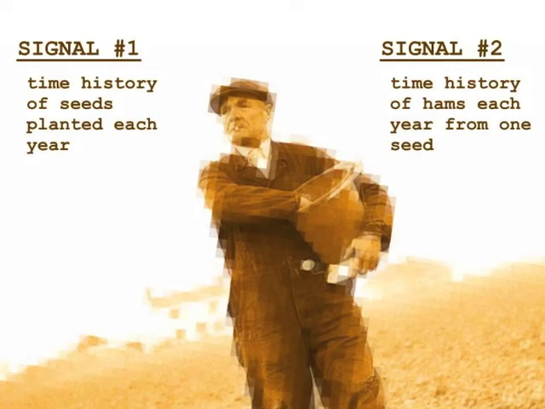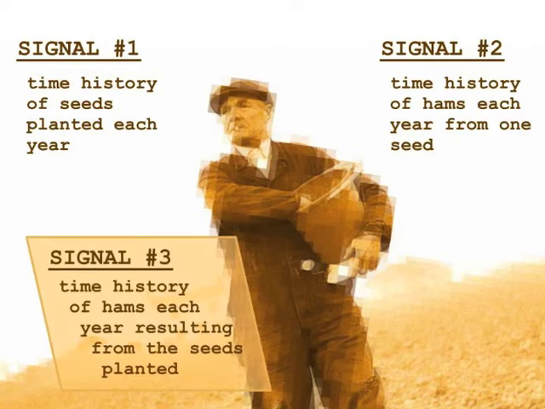So we've taken our input signal, the number of seeds planted each year, and we've operated on it with another signal. Our second signal is the time history of hams produced from one seed. From these two signals, we've generated a third signal, the output signal, the time history of hams each year resulting from the seeds that were planted.